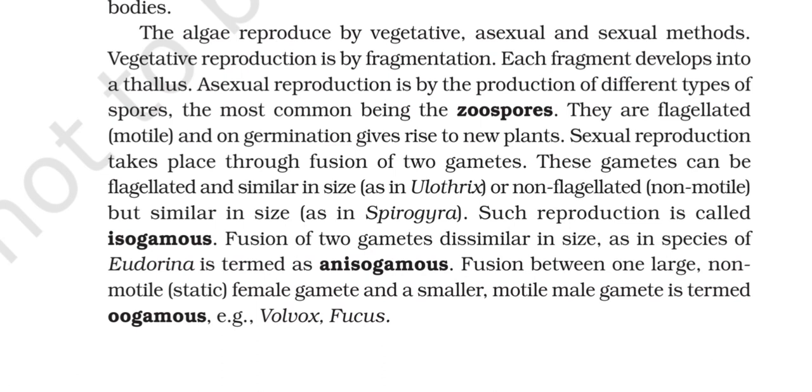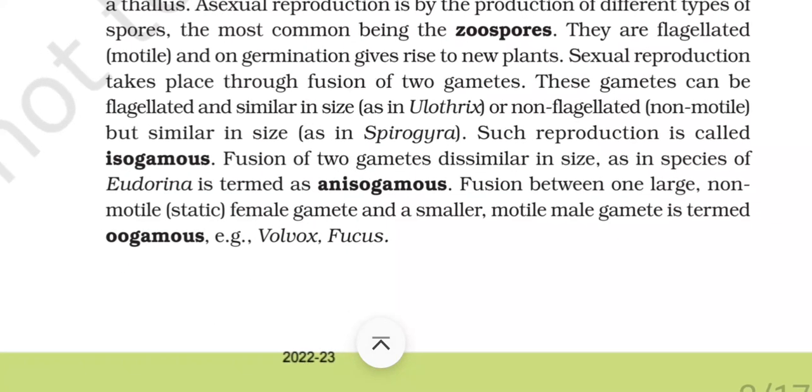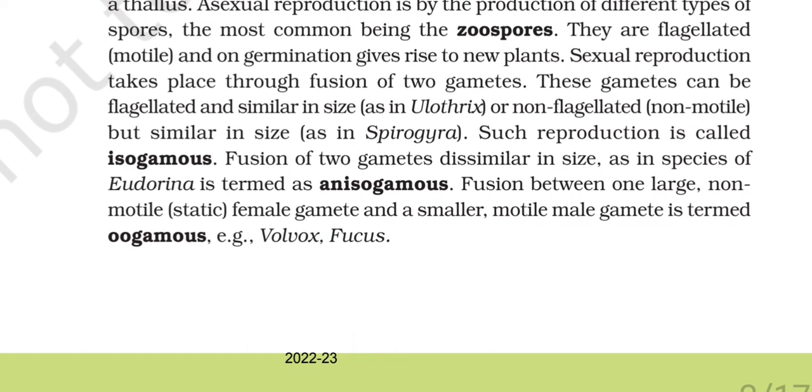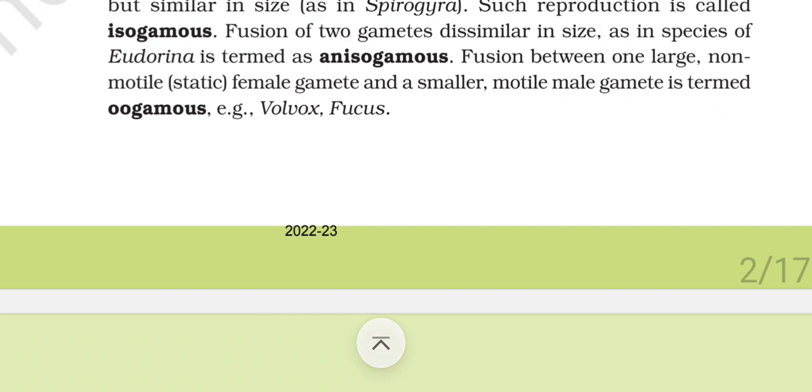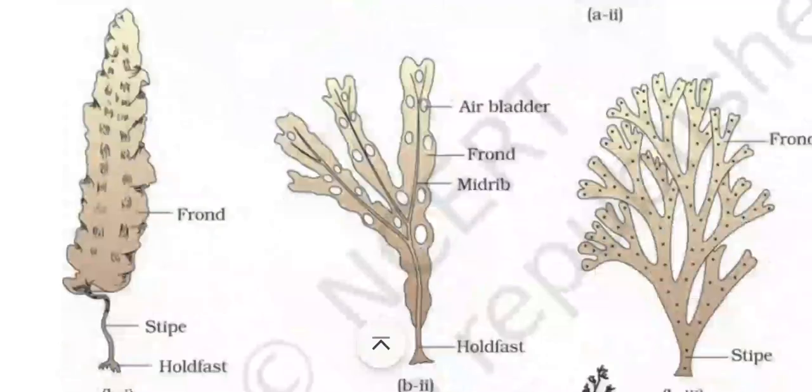Sexual reproduction takes place through fusion of two gametes. These gametes can be flagellated and similar in size, as in Ulothrix, or non-flagellated, non-motile, but similar in size, as in Spirogyra. Such reproduction is called isogamous. Fusion of two gametes dissimilar in size, as in species of Eudorina, is termed as anisogamous. Fusion between one large, non-motile, static female gamete and a smaller, motile male gamete is termed oogamous. Example, Volvox and Fucus.